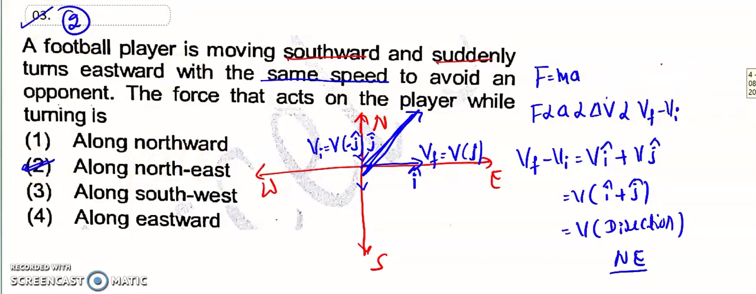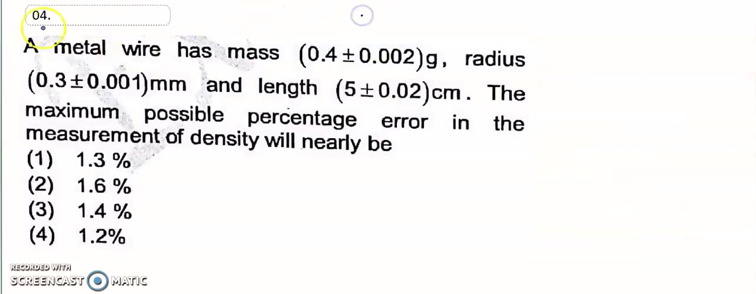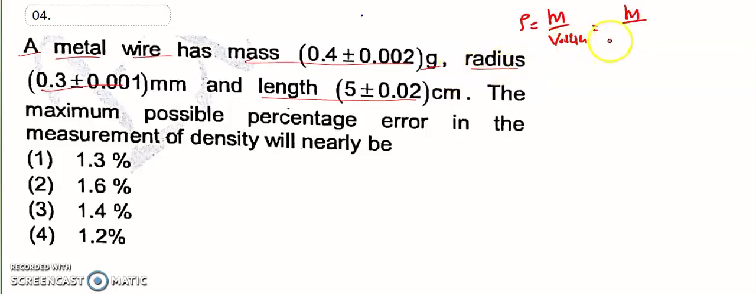So let's move to the fourth question. So look, what is the fourth question here? The fourth question is, a metal wire has mass given in grams, and radius and length are given. Okay, maximum percentage error in the density. So they have asked us to find out the maximum error in the density. So what is density? Density is equal to mass divided by what? Volume. So density is mass divided by volume. The radius is given. This is a wire. What is the area of cross section?